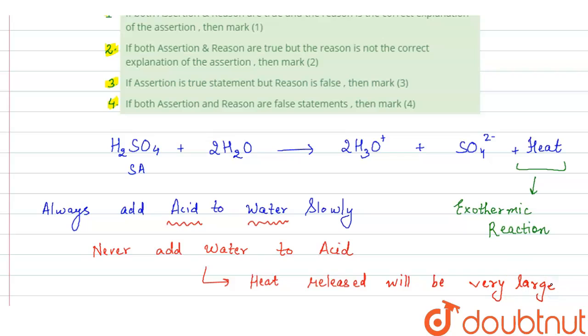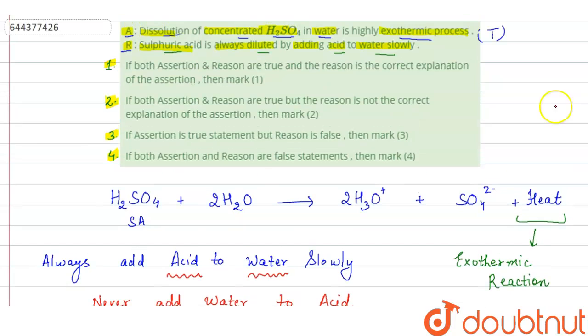It can break the test tube, acid can splash on your hands, right? So always add acid to water slowly, so that small amount of heat will release and it will not cause any accident. So here the reason is true. But here reason is not explaining the assertion. It is not explaining the assertion that why concentrated H2SO4 in water is highly exothermic process. Right? So both are true, but reason does not explain the assertion.